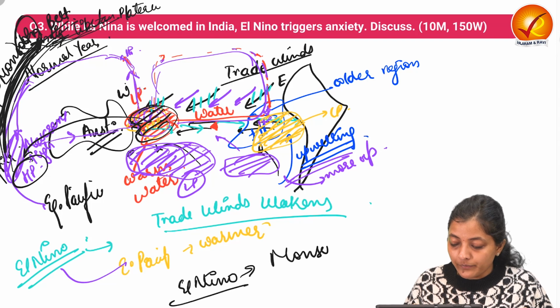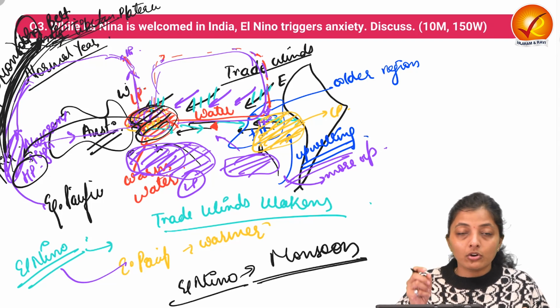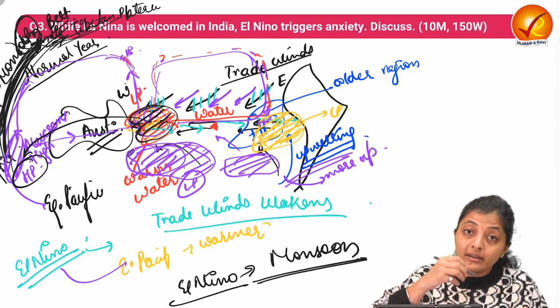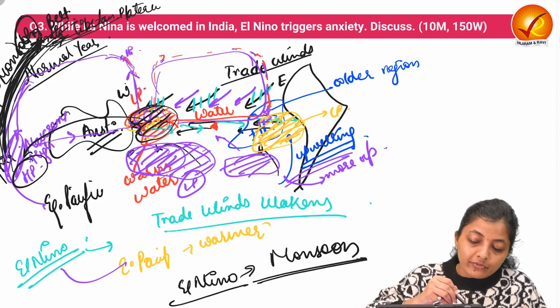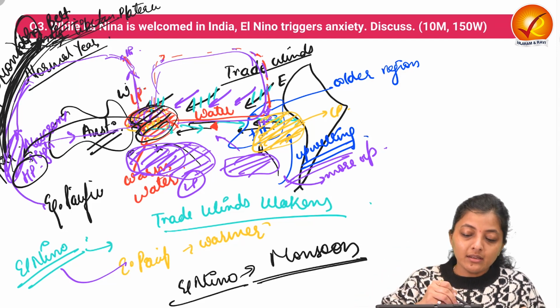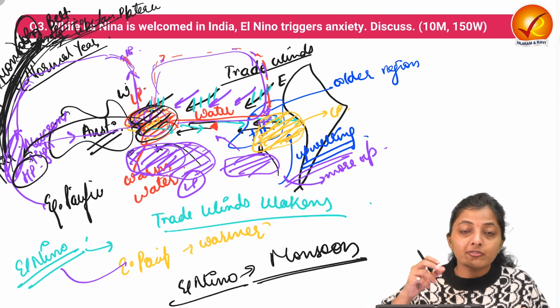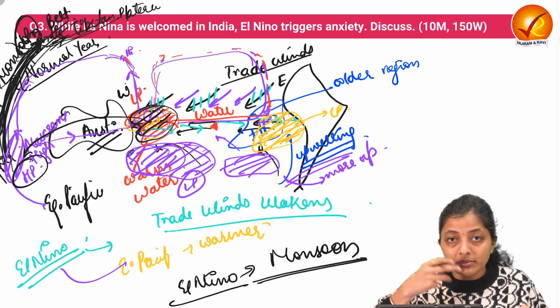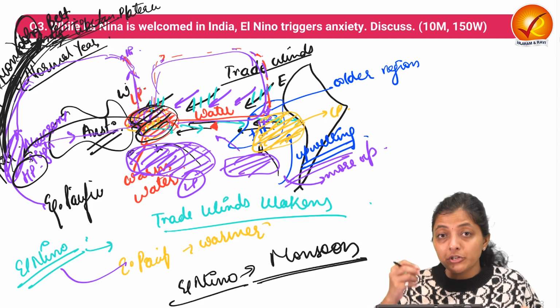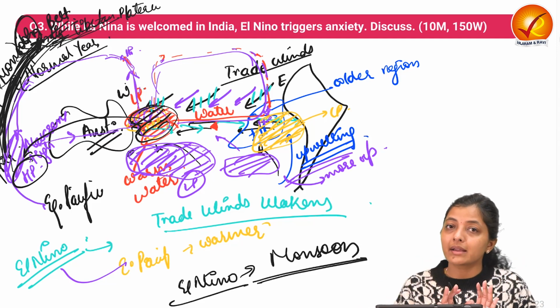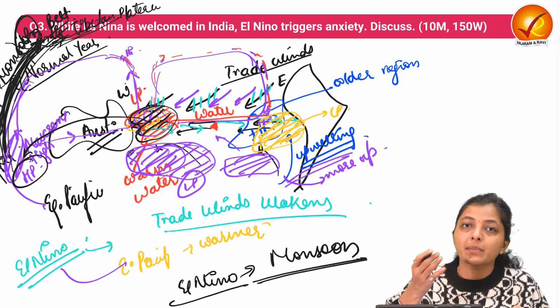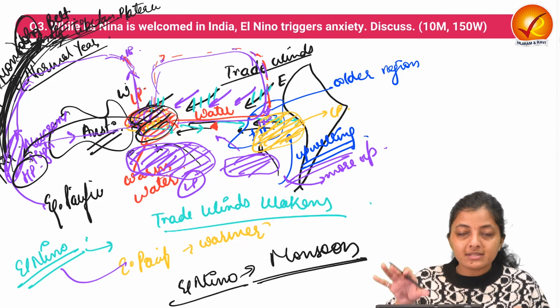impacts the monsoon. Due to its impact on the Mascarene high and the resultant impact on the flow from high to low pressure area, the monsoon winds that flow get weakened, with sometimes a delayed onset, sometimes very reduced rainfall. So this is the major background of why El Nino is bad for India. So this is the basic concept.